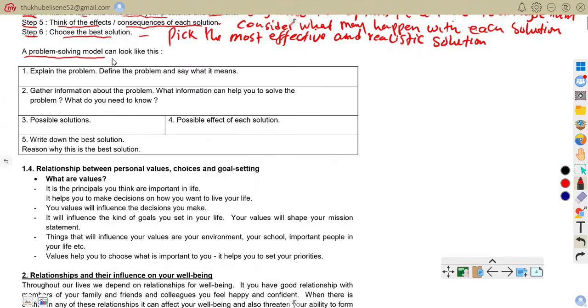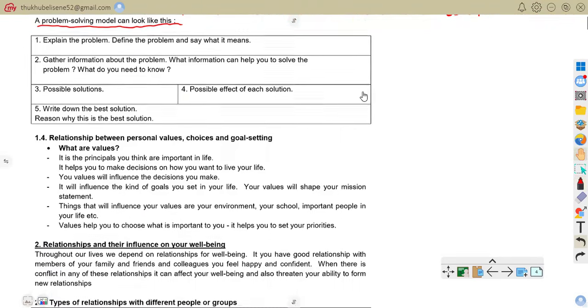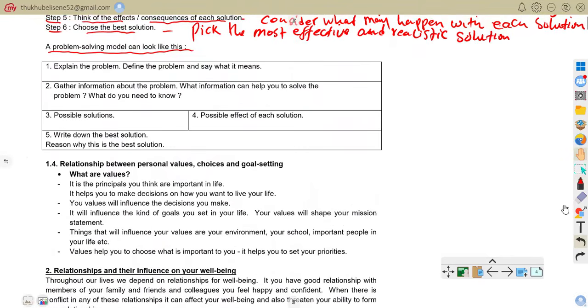So now let us move on to a problem solving model. A problem solving model can look like this. Explain the problem and define the problem, say what it means. What is the problem? You define it and say what it means. You gather the information about the problem. What information can help you to solve the problem? What you need to do to know. Then you come up with possible solutions. You write down the best solution, reasons why this is the best solution, and the possible effect of each solution.